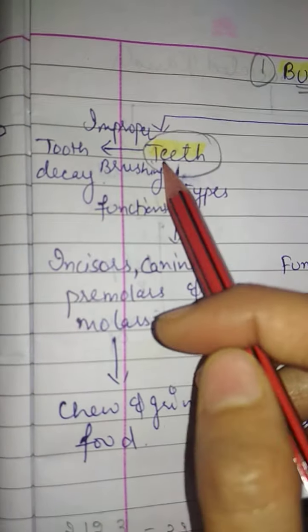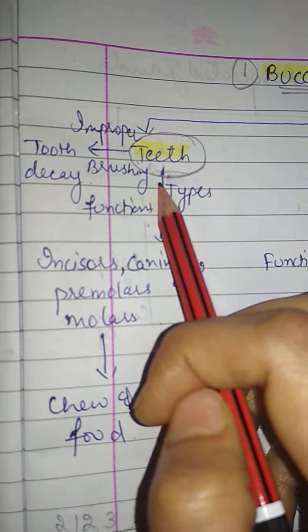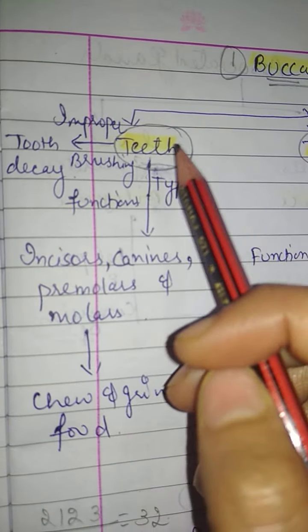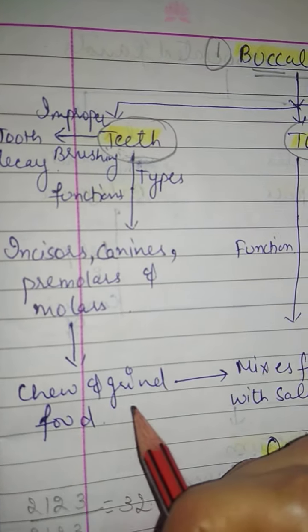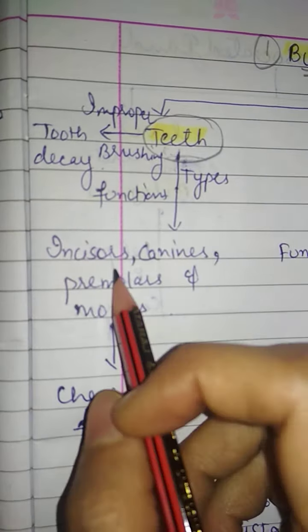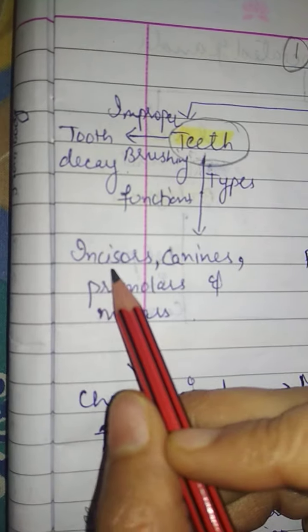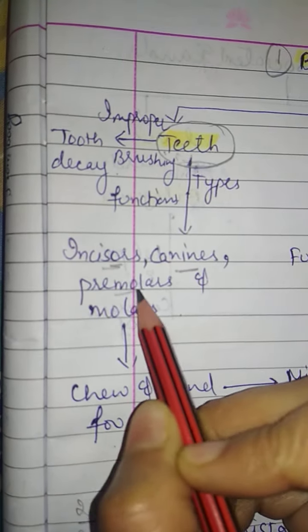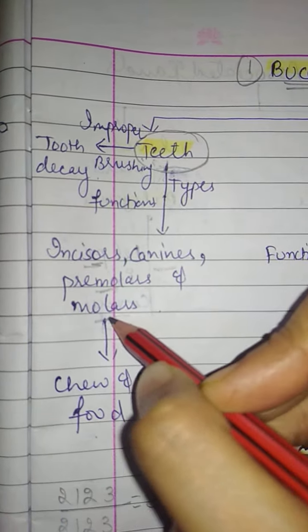See, teeth are present in our mouth, and they help in chewing and grinding food. How many types of teeth are there? 4 types of teeth are there in our mouth: incisors, canines, premolars, and molars.